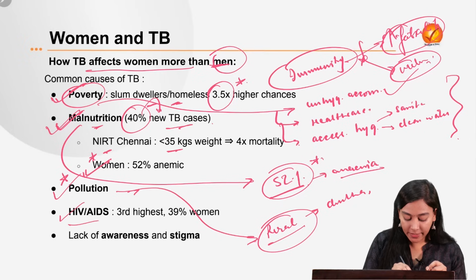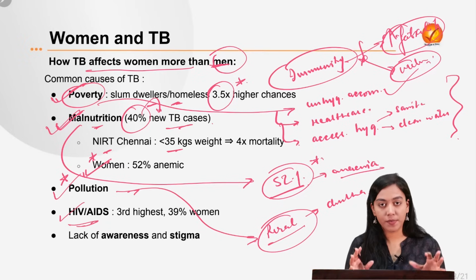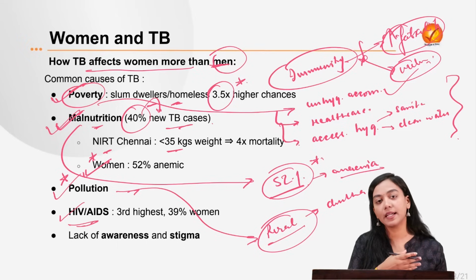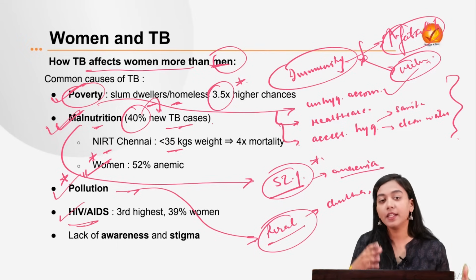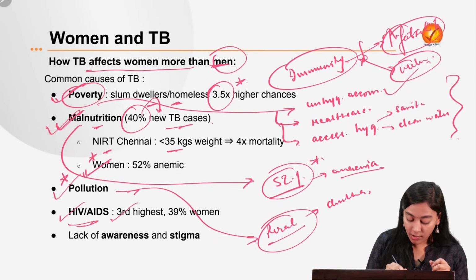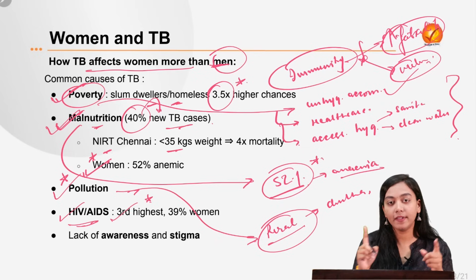Next is HIV/AIDS. It has been observed by WHO that people suffering from HIV/AIDS, which is responsible for drastically reducing the immunity of the body, are highly susceptible to getting TB. And India has the third rank in the burden of HIV/TB cases.